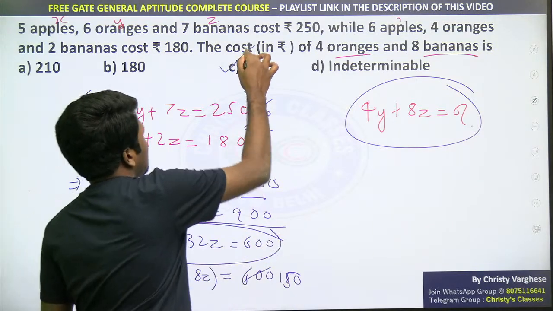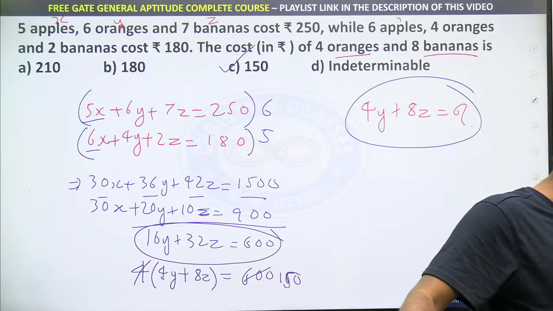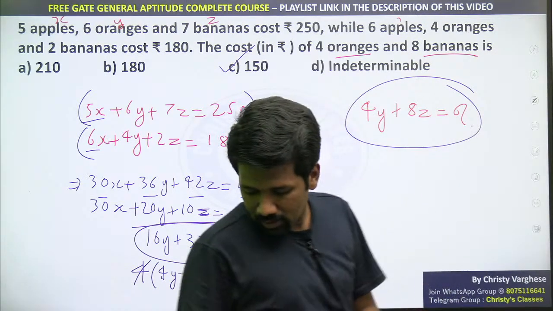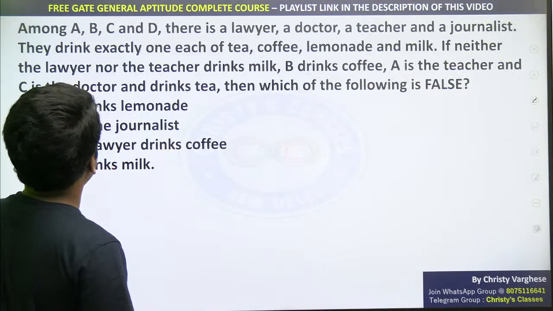So that is why option C is the answer. To trick you, option D, indeterminable, is mentioned. Yes, Swati, divided by 4. If that is clear, let's go on, so option C will be the correct answer.